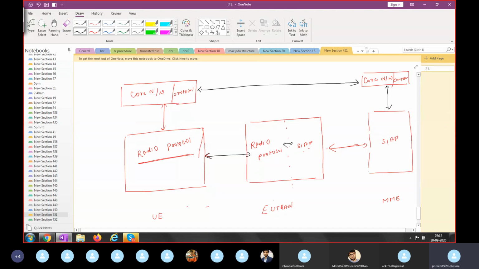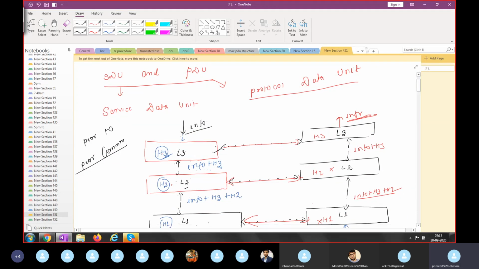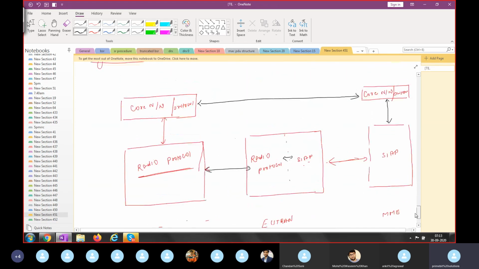But again, I am repeating: I am showing that the mobile core network protocol is communicating with the MME core network protocol, but directly they cannot communicate. Yesterday I cleared that concept. Here we showed that layer 3 of the sender is communicating with layer 3 of the receiver, but directly they cannot communicate. Same story here: the mobile core network protocol is communicating with the MME core network protocol.